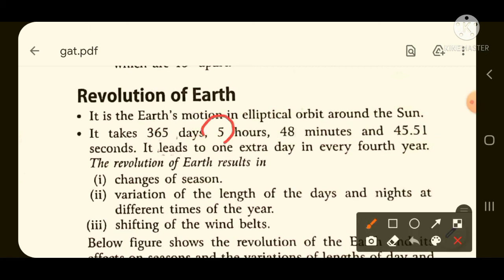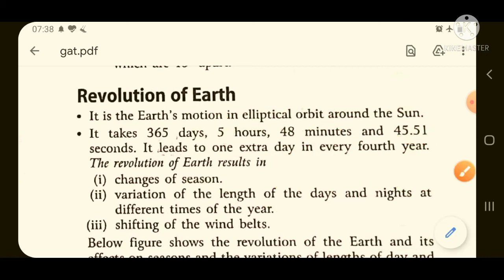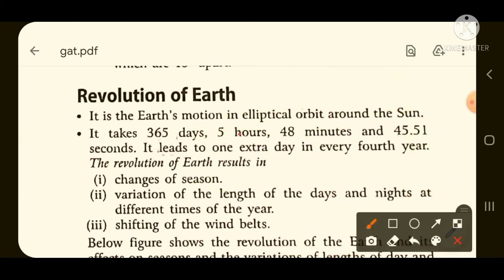and these 5 hours, if it happens for 4 years, then 5 times 4 becomes 20. So the fourth year is considered as 366 days. That is called a leap year. So this is the funda of this 5 hours extra.